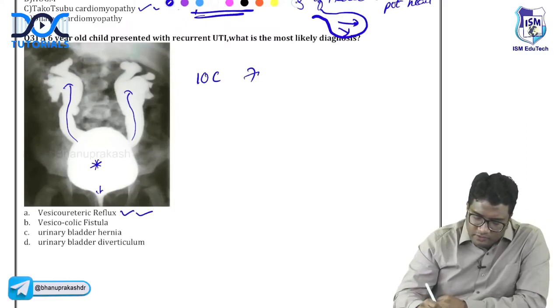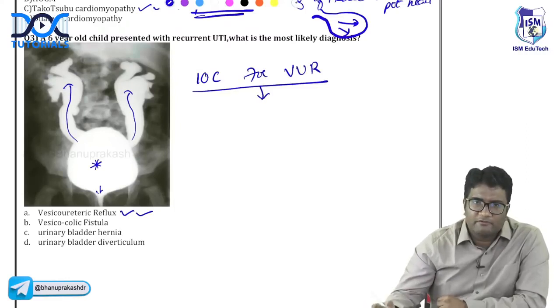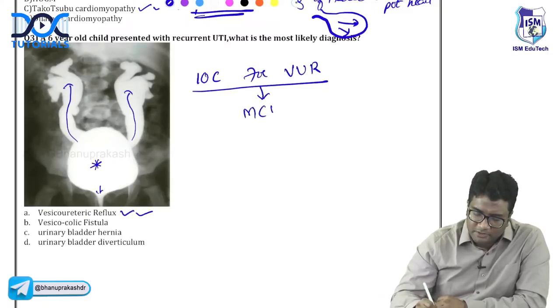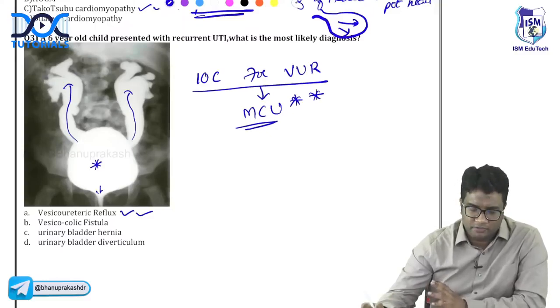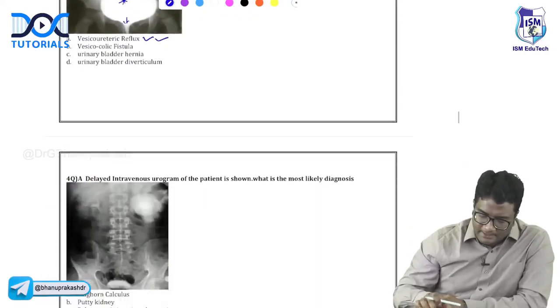What is the investigation of choice for vesicoureteric reflux? MCU, right? Micturating cystourethrography. The grades of VUR are also given by micturating cystourethrography. Okay, let's do the next one.